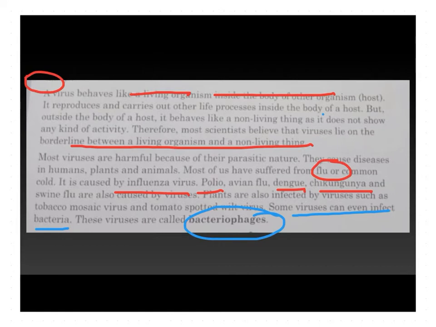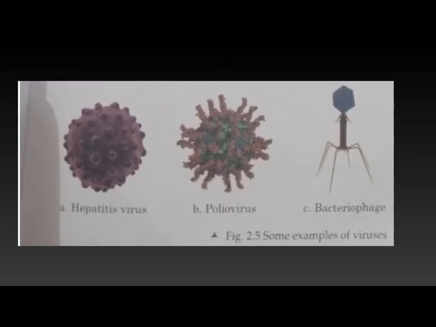Okay, let's see some pictures of viruses. See, hepatitis virus, polio virus, as you can see in these pictures, and bacteriophages, the viruses that infect bacteria. Okay, can you see the pictures clearly?